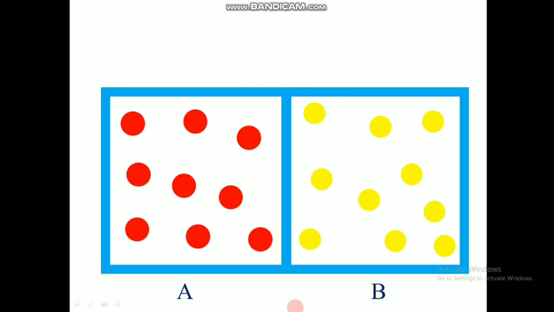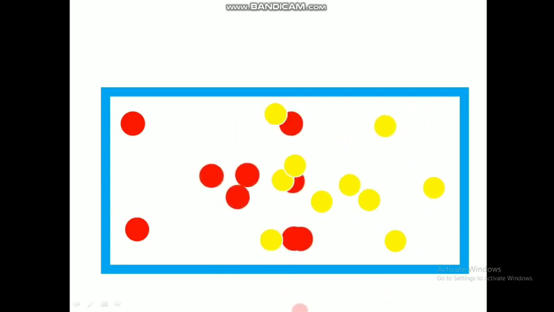At this point, I am removing the partition between these two gases. What will be the change happening there? They are not solids. If they were solids, even if I remove the partition, they would stay as they are. But they are gases. When they are gas particles, they will move and mix up.